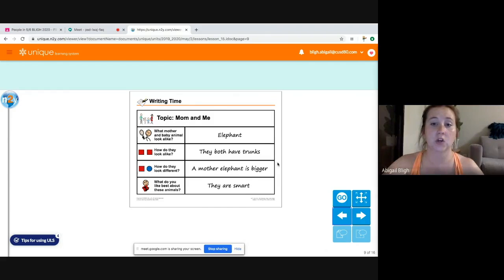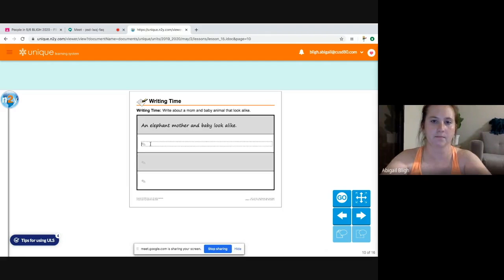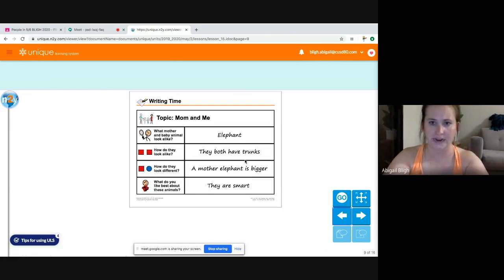Okay, how do they look alike? Well, I just wrote it on my last paper. They both have trunks. So you're going to write on this line what you wrote on the last page, how they look alike. You're just going to transfer that idea to the next page.